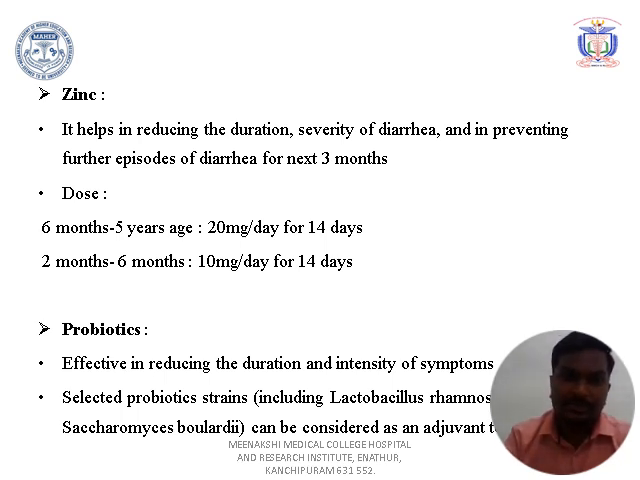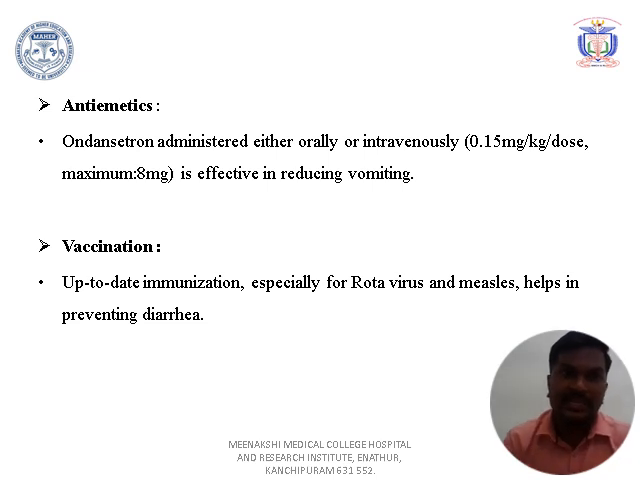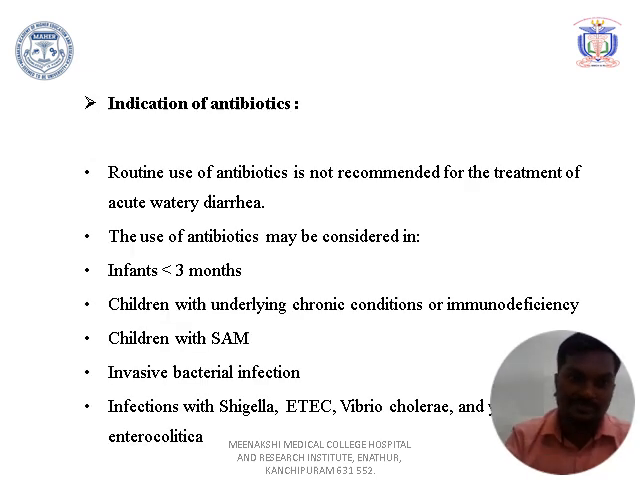And probiotics will be given to reduce the duration, intensity and severity of diarrhea. The selected probiotics will be lactobacillus or saccharomyces. Any one of the probiotics can be used to reduce the duration of diarrhea. Antiemetics, based on the symptoms: if the child is having vomiting, we prefer ondansetron oral syrup, or it can be given IV as well. And vaccination to prevent diarrhea will be the rotavirus vaccine and measles vaccine, used in the national immunization schedule to prevent diarrhea in children less than 5 years.